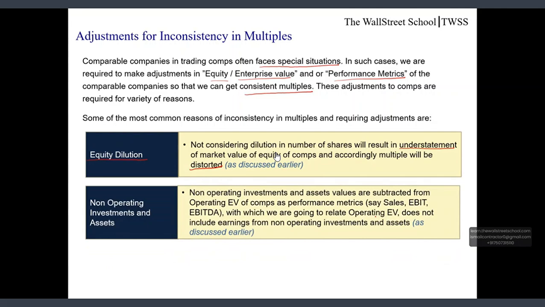Non-operating investments. Non-operating investments values are subtracted from calculation of operating EV as performance metrics, say sales, EBIT, EBITDA, with which we are going to relate this operating EV, do not include any earnings from non-operating assets. So, if you don't exclude non-operating investments from the operating EV, then my numerator will not be comparable with denominator, as denominator does not include any earnings from the non-operating investments, whereas numerator will include value of non-operating investments.